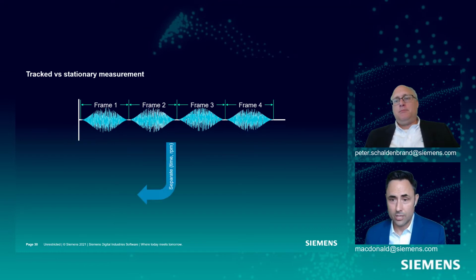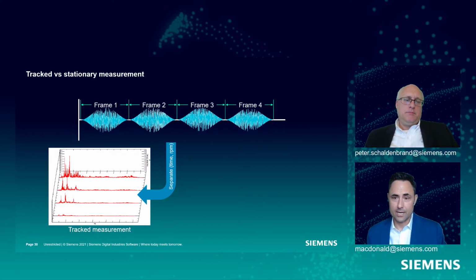What does this look like? Well, if I keep the 4 frame FFTs separate, I can keep them separated either by time or maybe RPM or position or whatever I want. And I can see how my frequency spectrum changes versus that tracking parameter, let's say versus time. We see the frequency content of our first frame is a lot different than our 4th frame in this instance, right? Yeah, the vibration's getting bigger over time in this case, I guess. Yeah, and maybe that's important for me to know.